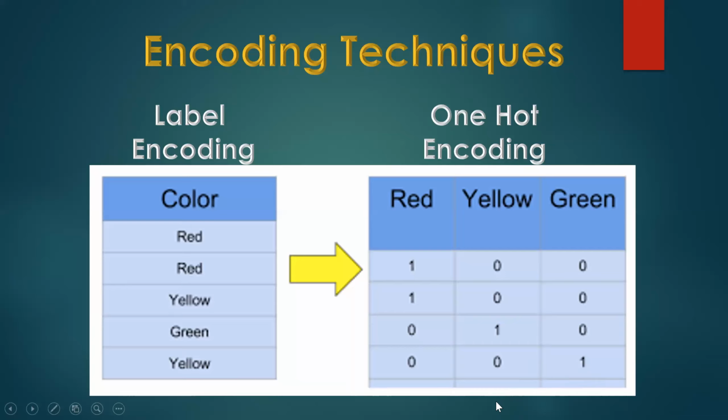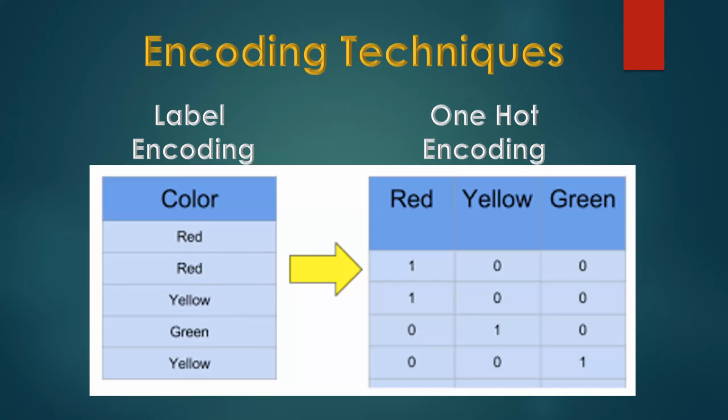Okay. So normally with label encoding and one hot encoding, just consider if we put red equal to 2, yellow equal to 2, and green equal to 1. But if we give red equal to 2, what will the machine think, because yellow is equal to 2 and green is equal to 1? Our machine will think red and yellow are the same, but green is lesser than red and yellow, because green is 1 and yellow and red are 2, correct?